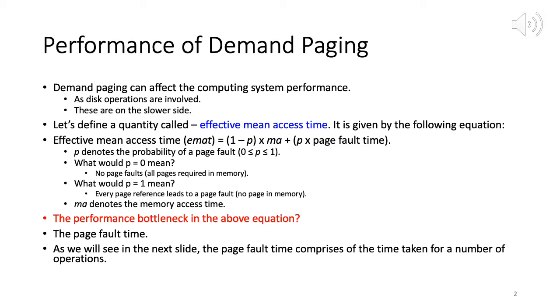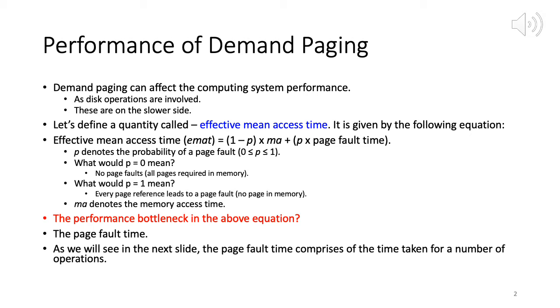One component is when the page you're looking for is within main memory, and the other component is when the page is not in main memory, it's on disk, which means you'll have a page fault and you have to service it, and the time it takes for that. Obviously those are the components because you have two scenarios: the page you're looking for is either in main memory or it's not.